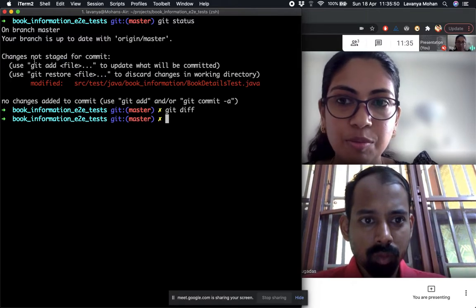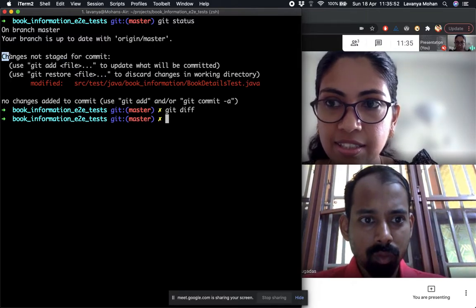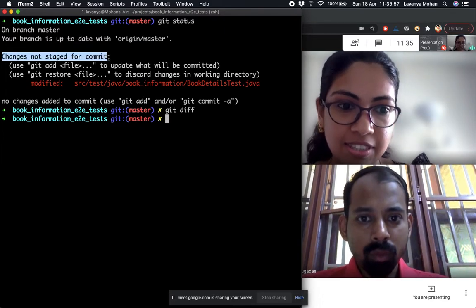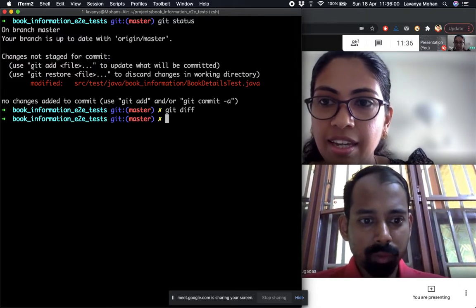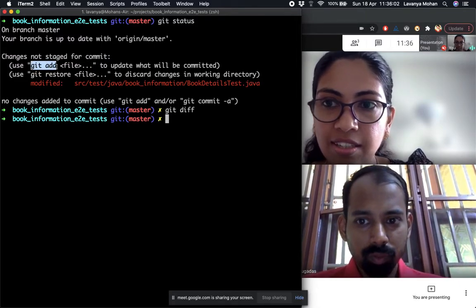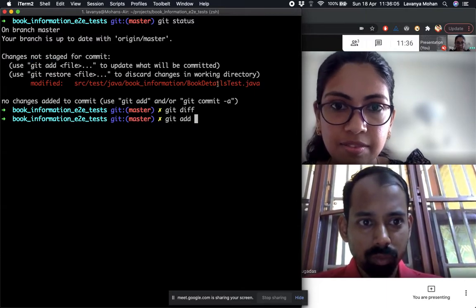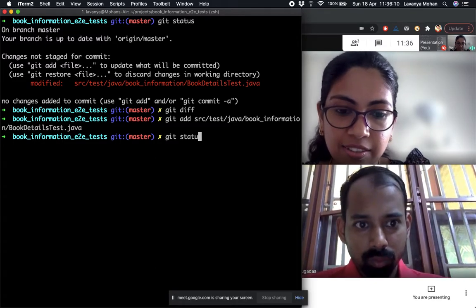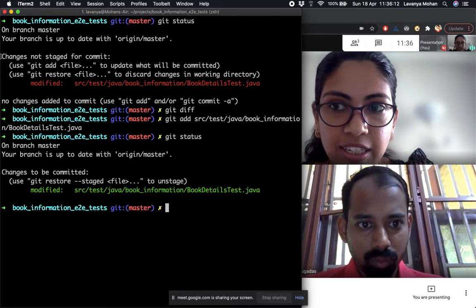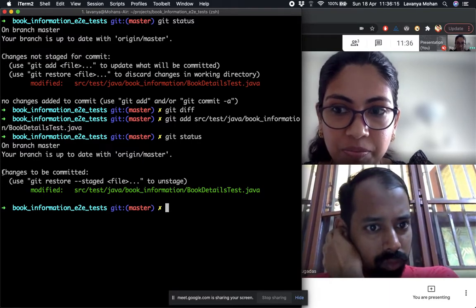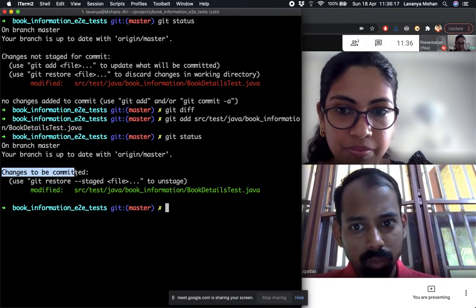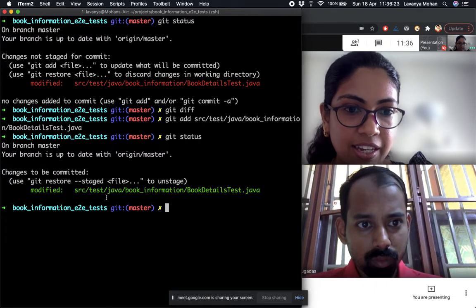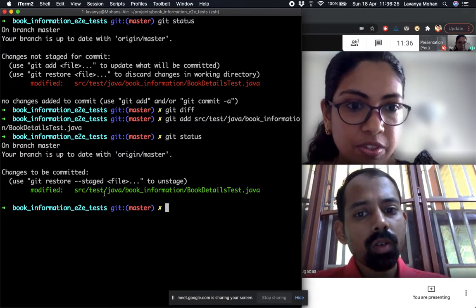Okay. One more thing here: right now it says that changes are not staged for commit. So it's not in the staging area, which means it is currently in the working directory. Let's say we want to move this to the staging area, then we will say git add the file name. And now if I do git status, you can see that earlier it was saying not staged, but right now it says changes to be committed. Which means this change is now in the staging area. And the next step for this would be to go to the commit stage.